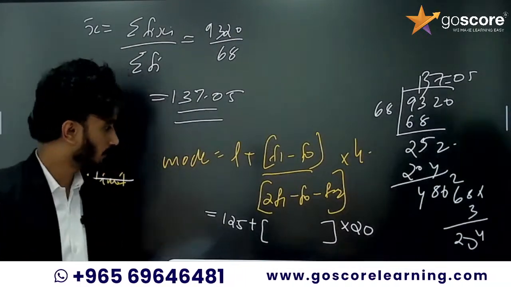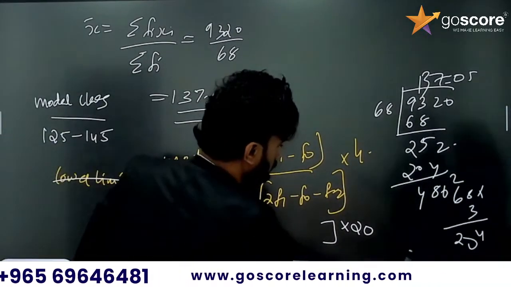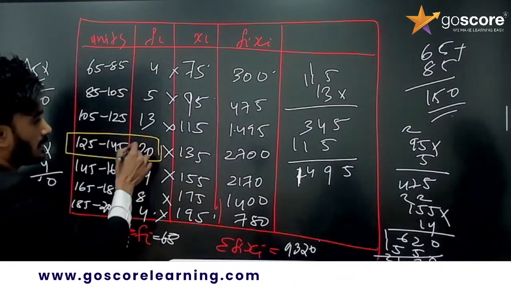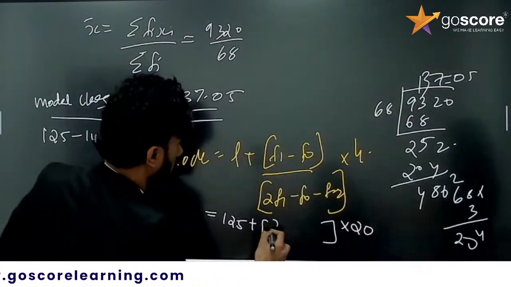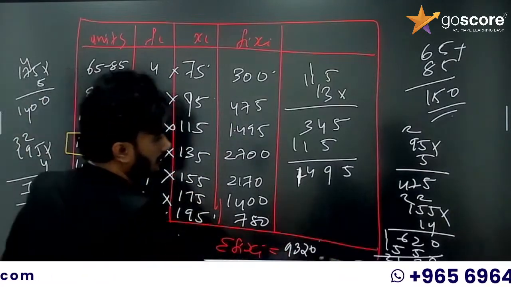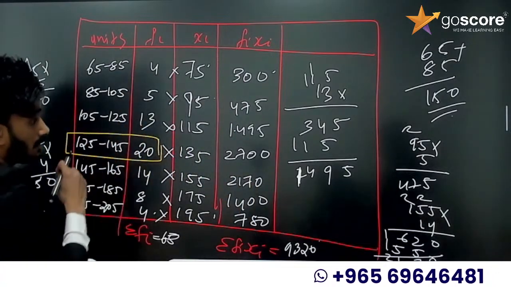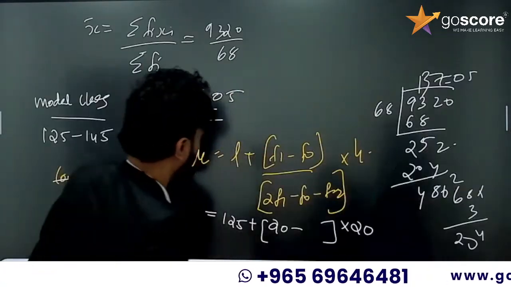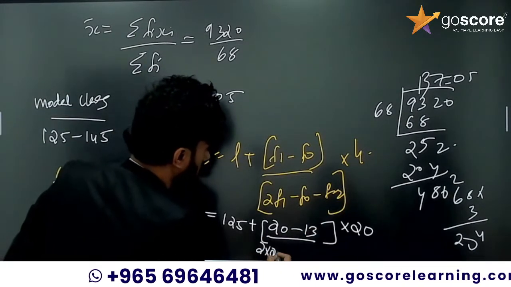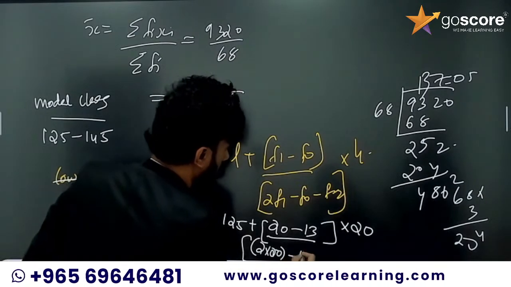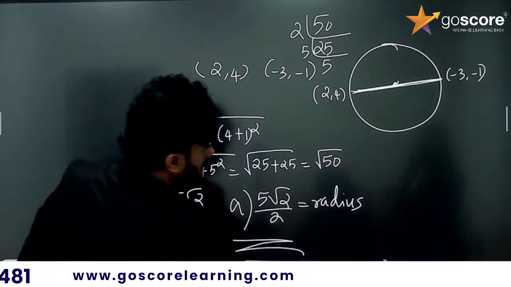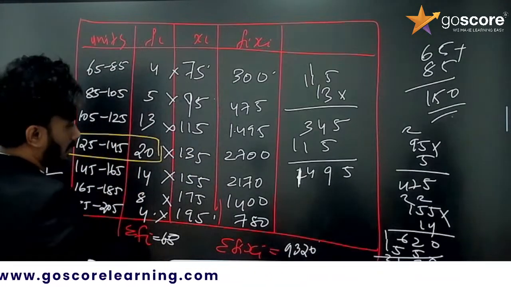F1 is 20. 20 minus the preceding term frequency, 13, divided by 2 into 20 minus 13 minus the succeeding term frequency F2, 14.